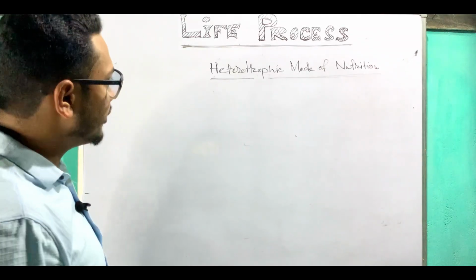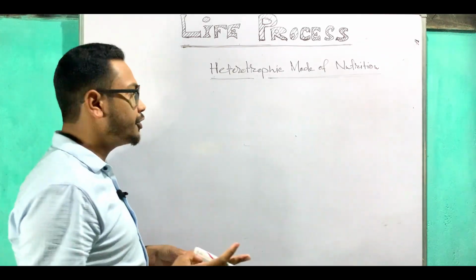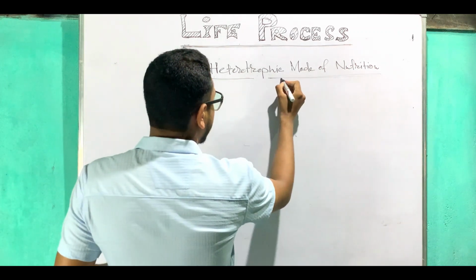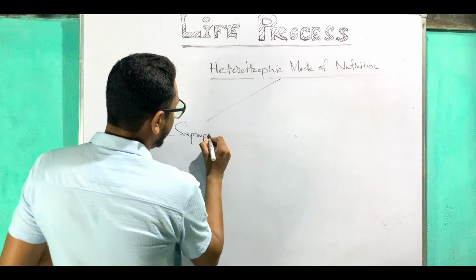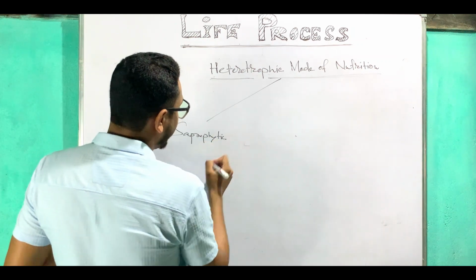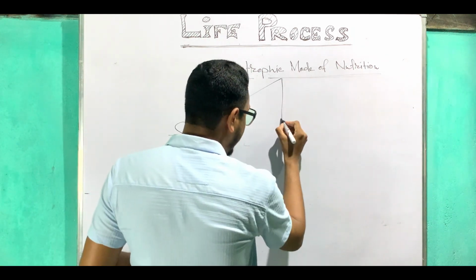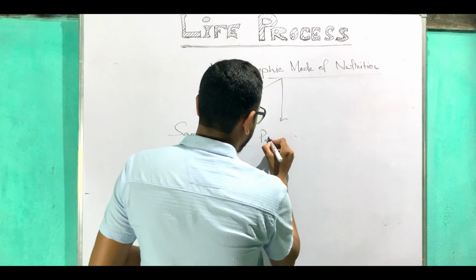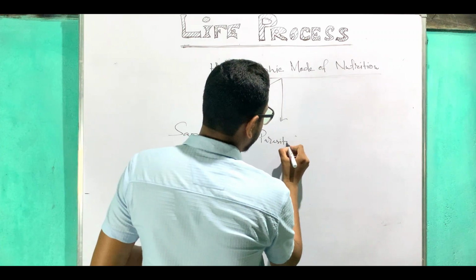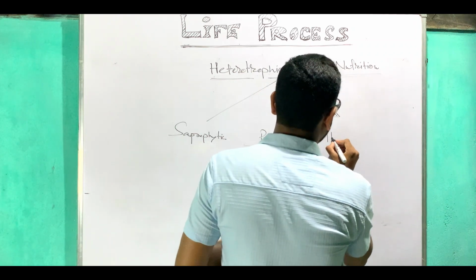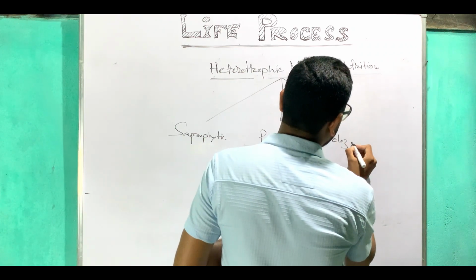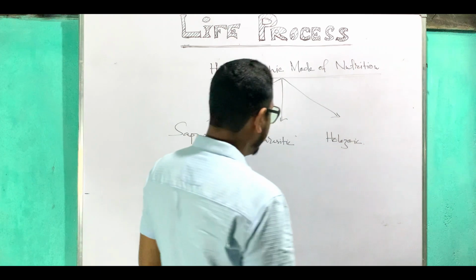Talking about heterotrophic mode of nutrition, there are three modes of nutrition. One is known as saprophytic, S-A-P-R-O-P-H-Y-T-I-C. Another one is known as parasitic, P-A-R-A-S-I-T-I-C. Another one is known as holozoic mode of nutrition, H-O-L-O-Z-O-I-C.